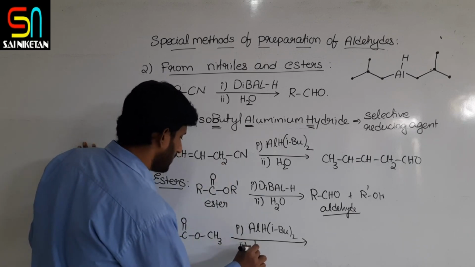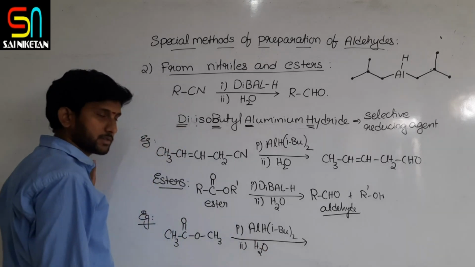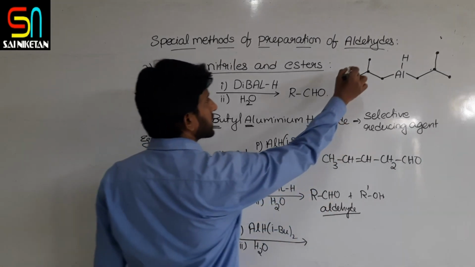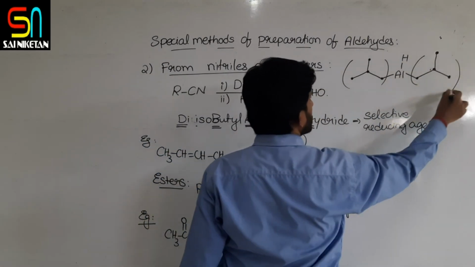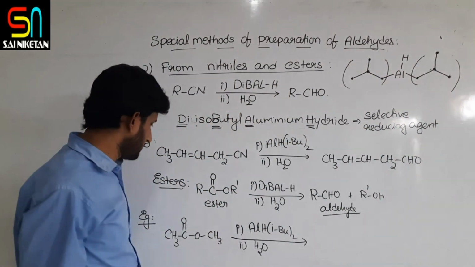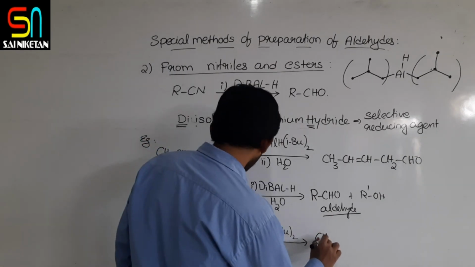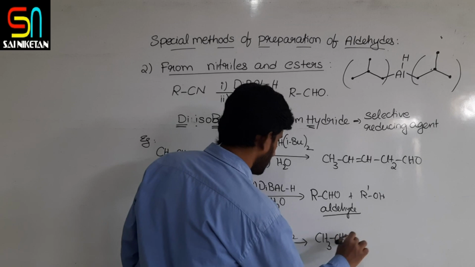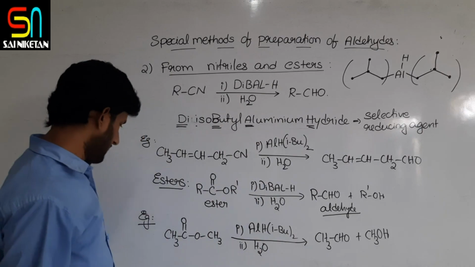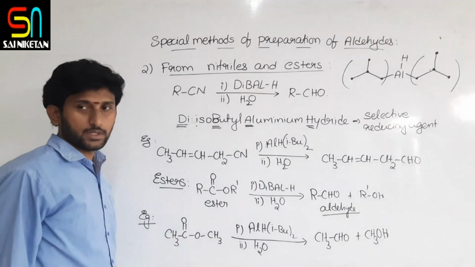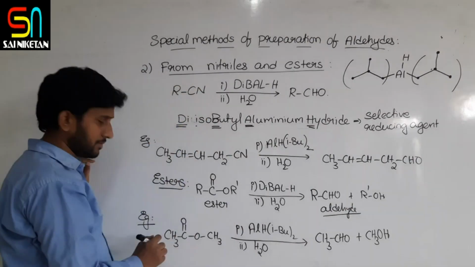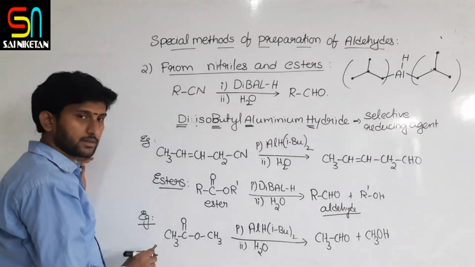Followed by hydrolysis. Isobutyl group taken two times, aluminium hydride. What is happening here? You get CH3CHO and CH3OH. That is, this ester is converted to ethanal and methanol. Okay, so this is the preparation method from nitriles and esters.